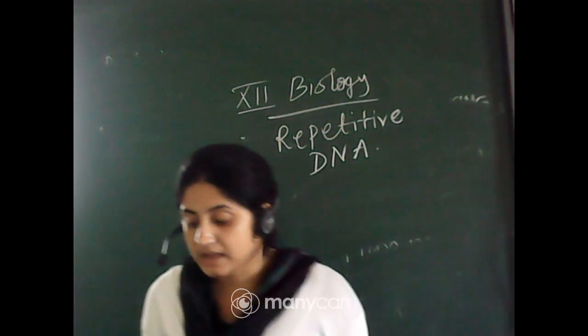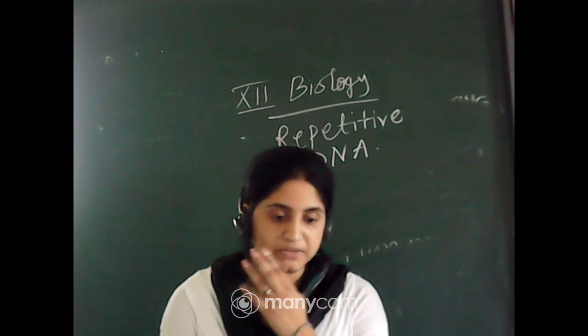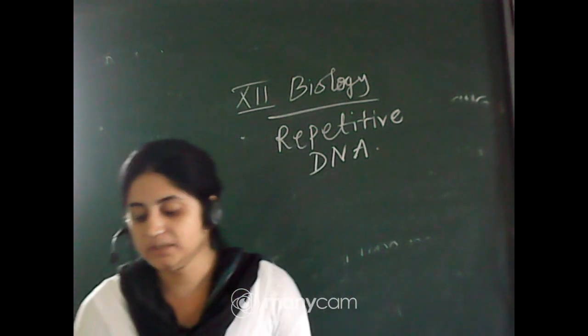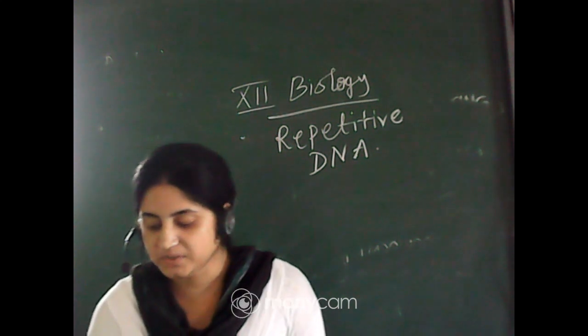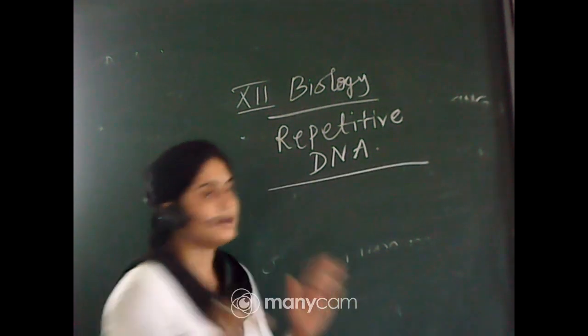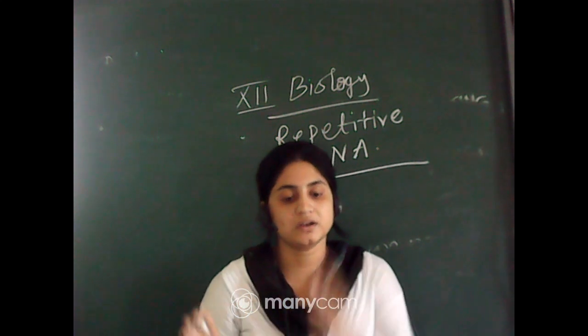DNA fingerprinting involves identifying differences in some specific regions of the DNA. Okay, these specific regions are called repetitive DNA, because in this sequence a small stretch of DNA is repeated many times. Some small amount of the DNA is continuously repeated one after another.